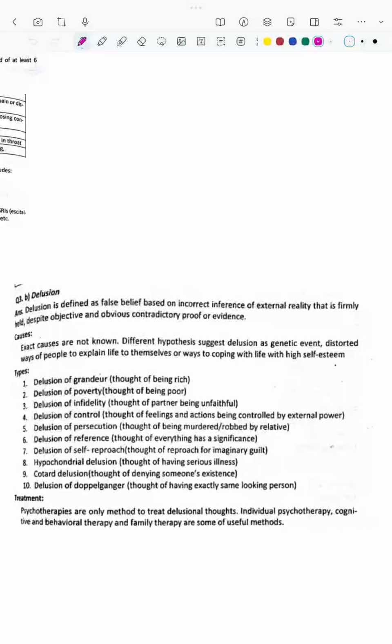Talking about the types of delusion, the patient may have delusion of grandeur, delusion of poverty, delusion of infidelity, delusion of control, delusion of persecution, delusion of reference, delusion of self-reproach, hypochondrial delusion, Cotard delusion, and delusion of doppelganger. Delusion of grandeur is that the patient will think that he is superior to someone. He is always the superior one. Whereas the delusion of poverty is that despite being rich, the patient will think that he is very poor.